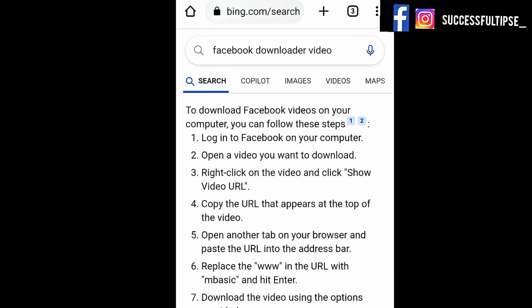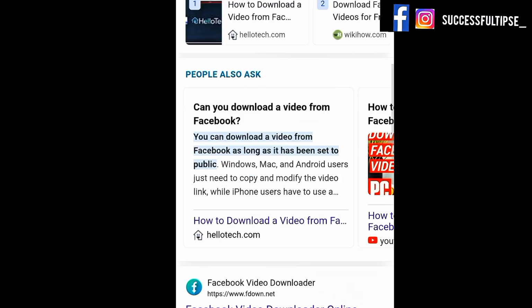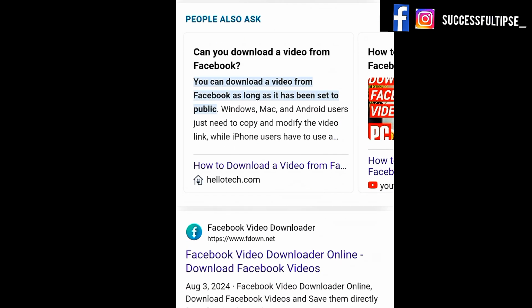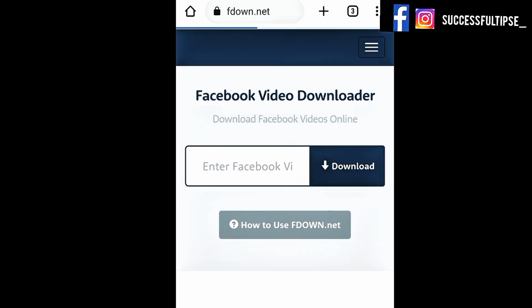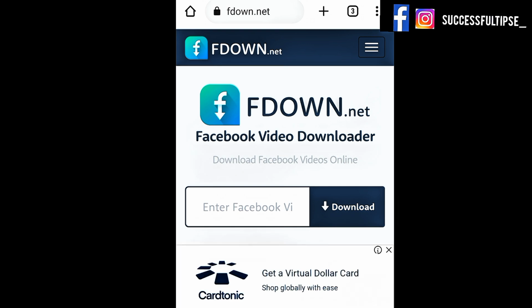So once you click on that, you search it, then you scroll down. There is this particular website which is fdown.net. So you click on it, which is this. So all you need to do, you paste the link that you have just copied. But before you download any video, make sure that the video does not have any watermark on it. Make sure that there is no name on it. It is very necessary, because if you download such a video, they are going to give you copyright. So it is very necessary that you avoid that.